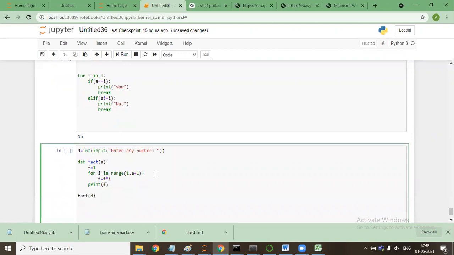Now I'll say lambda, and I'll take any name, say Z. It will be a combination of 2-3 lambda functions.